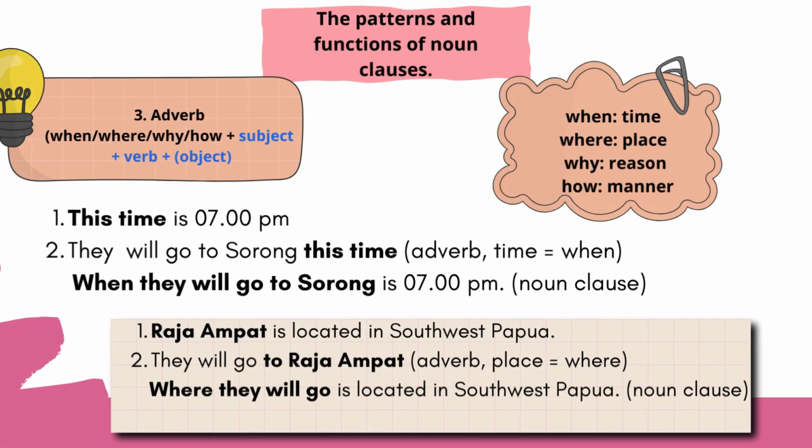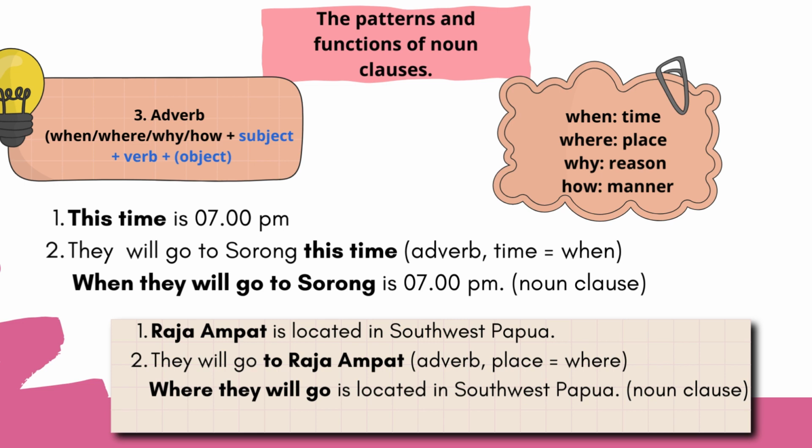The third, noun clause as an adverb. Use when or where or why or how plus subject plus verb plus object. When shows time, where shows place, why shows reason, how shows manner. Let's see the example. The first, this time is 7 p.m. The second, they will go to Sorong this time. It shows adverb. So it will be, when they will go to Sorong is 7 p.m. When they will go to Sorong is a noun clause.